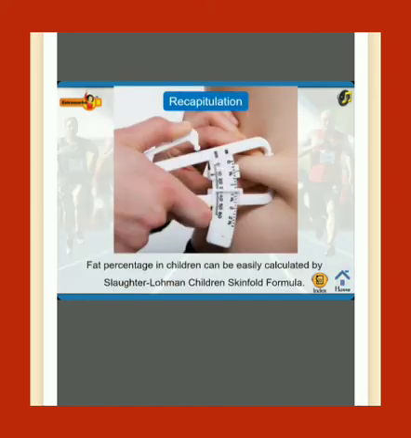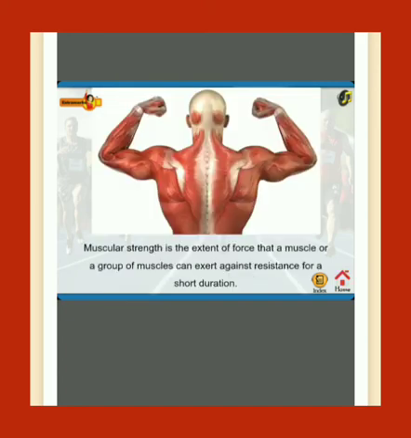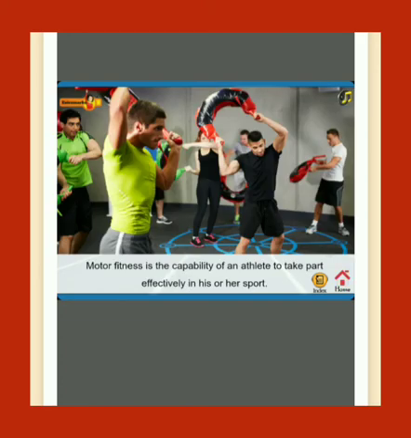Summarize the chapter. Fat percentage in children can be easily calculated by the Slaughter-Lohmann Children's Skinfold formula. Muscular strength is the extent of force that a muscle or a group of muscles can exert against resistance for a short duration. Motor fitness is the capability of an athlete to take part effectively in his or her sport.